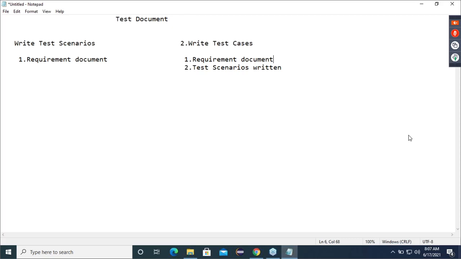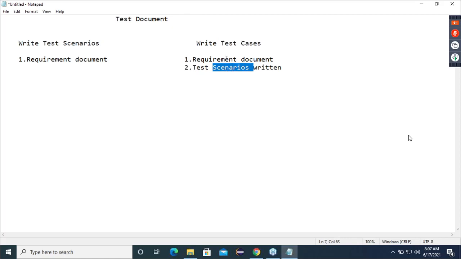Some 3 people say it is required. Why are you saying required? Good. Now one fellow says no sir, not required. People who are saying required, tell me why it's required. People saying not required, tell me why. See, in scenarios you observe, simply you are talking whatever you want, we may forget something. That is not what I'm expecting. My question is, if you want to write the test cases, the test scenarios are already there.